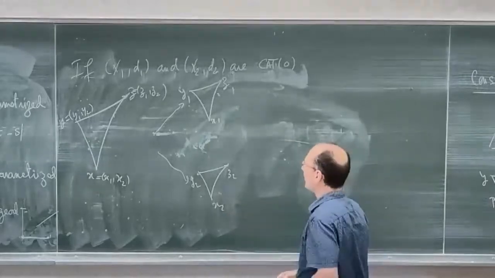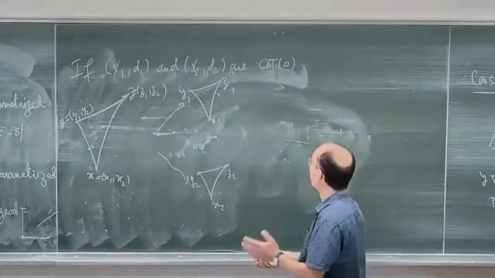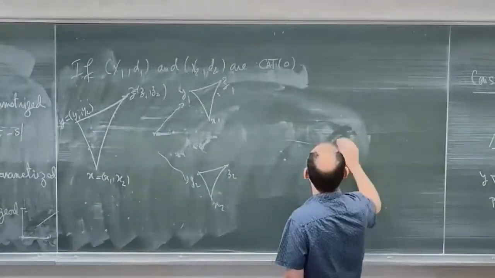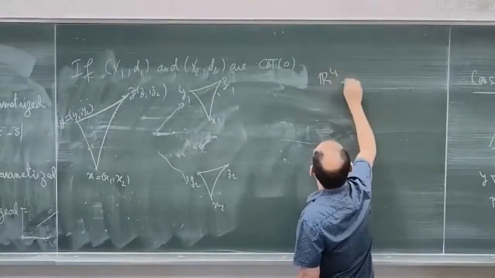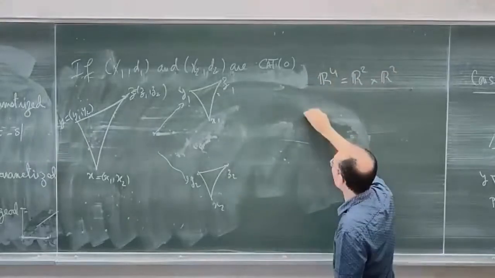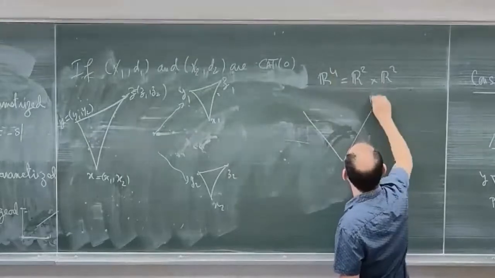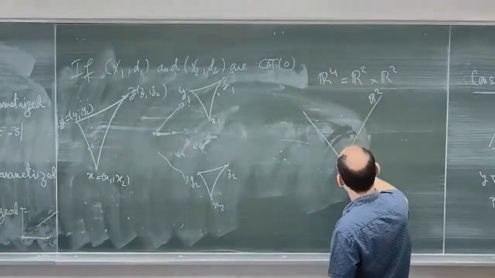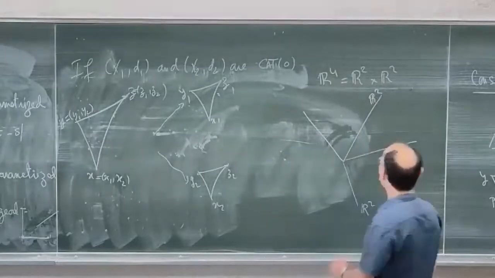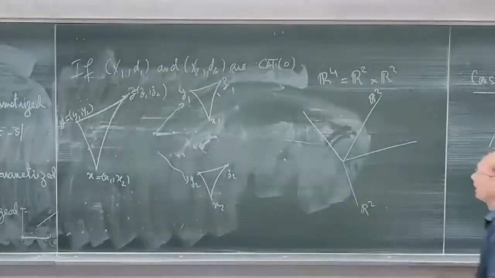And I will look at R2 as a plane in R4. So in R4, I have R2 cross R2. So I have here a copy of R2 and another copy of R2, and R4 is the product.